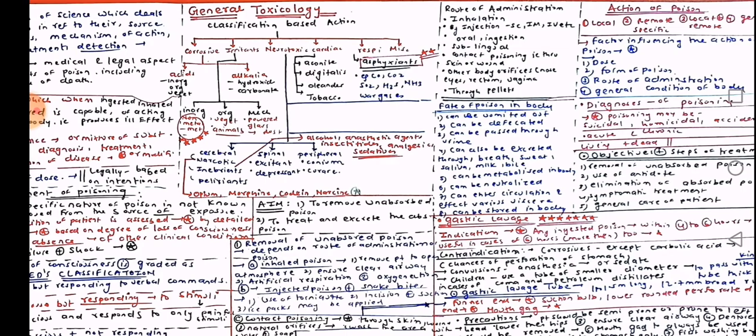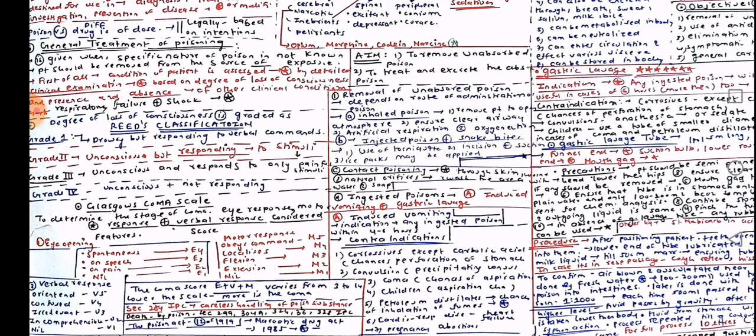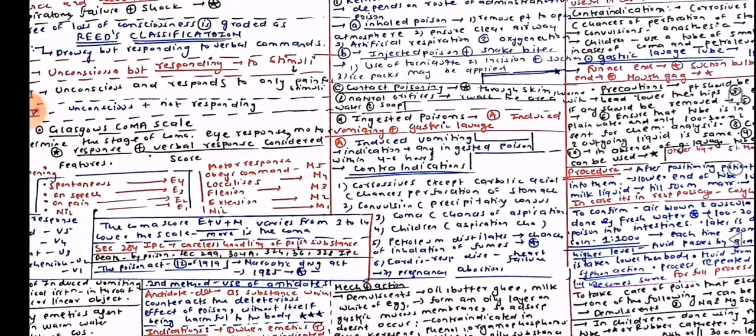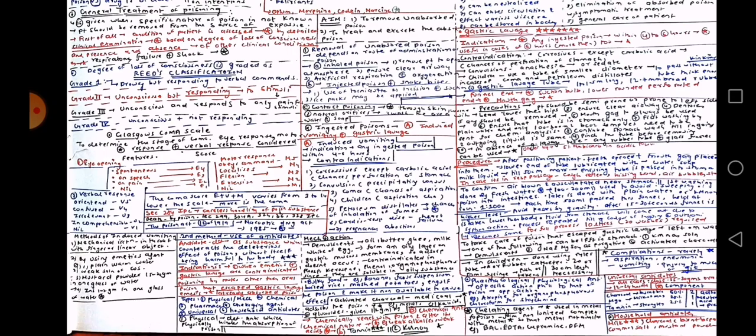Then we moved on to the action of poisons, diagnosis of poisoning, and objectives and steps of treatment, wherein we saw different methods to treat poisoning cases. First, we clinically diagnose and examine by Reed's classification and Glasgow coma scale. Then we aim to remove the unabsorbed poison and to treat and excrete the absorbed poison. Various methods: induced vomiting, gastric lavage, and finally the antidotes as well.